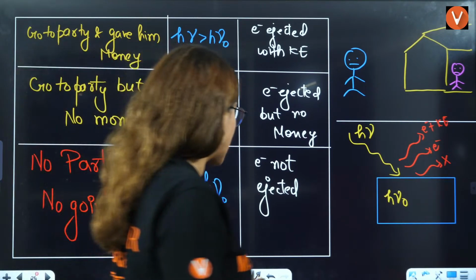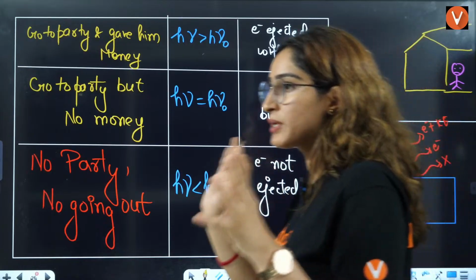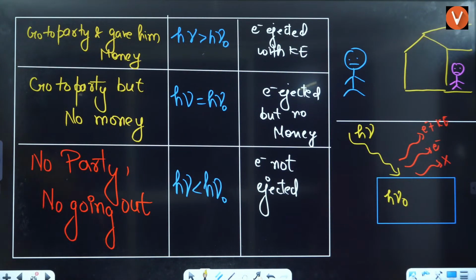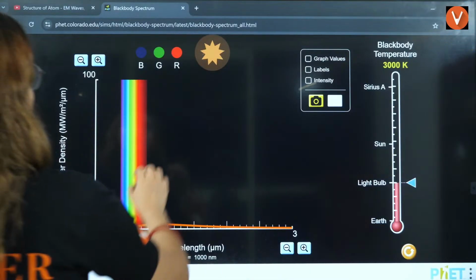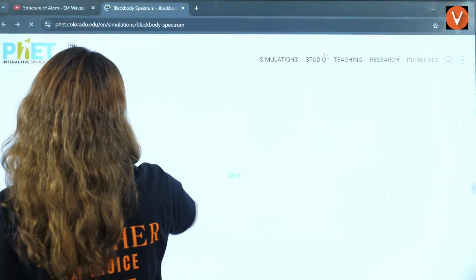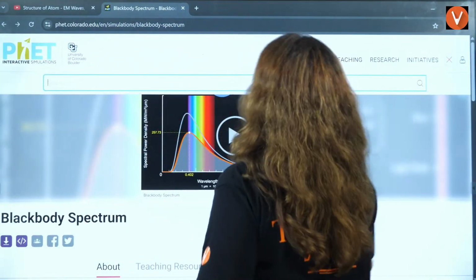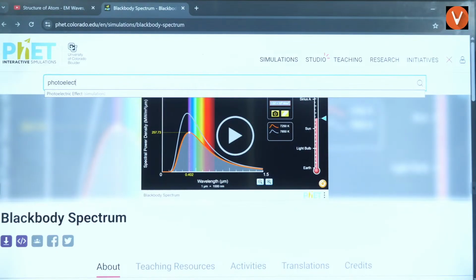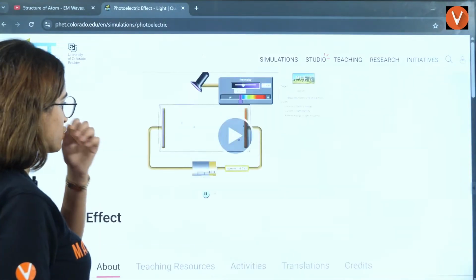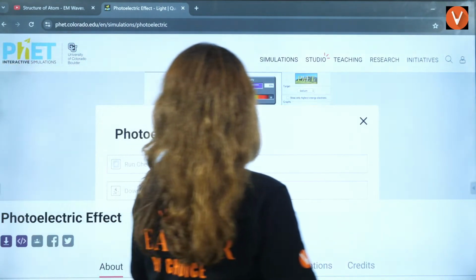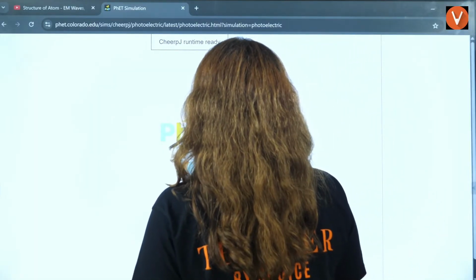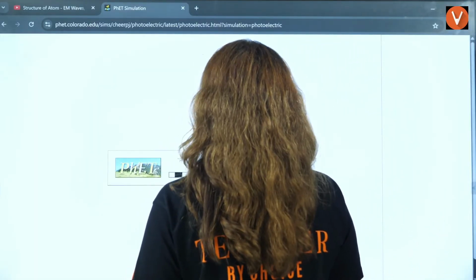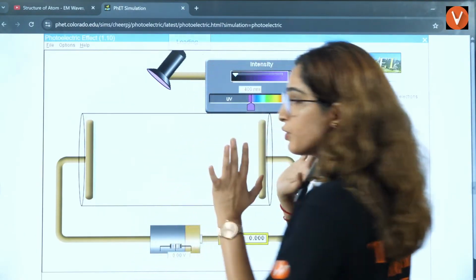Okay. Now, let's talk about these things with the help of a simulation. We'll understand this thing with the help of a simulation also. Let's see in practically what will happen. Photoelectric effect. I think you must have understood this in physics as well. I really hope this works, because in photoelectric effect, it always gives some kind of trouble. Good, it's working.